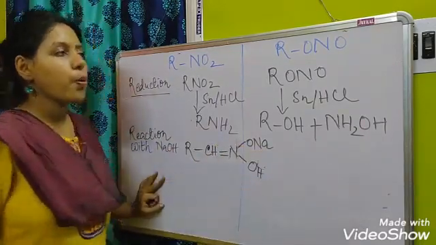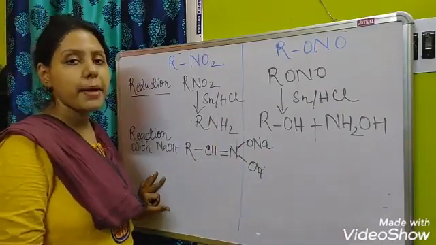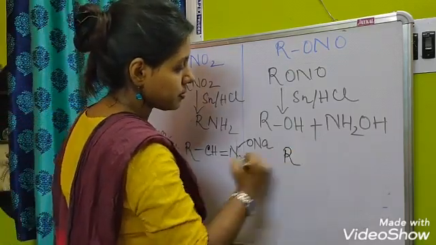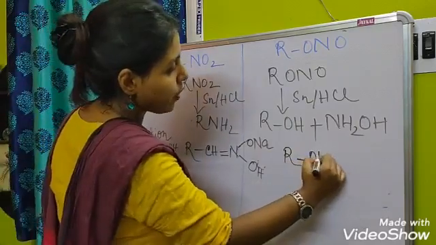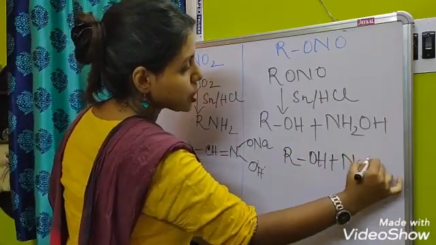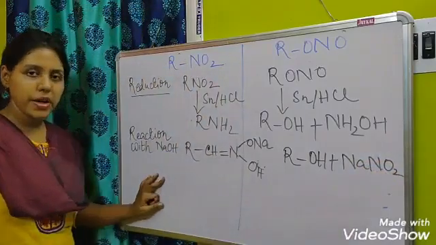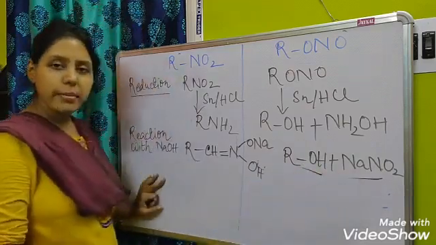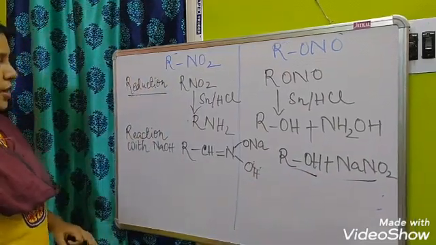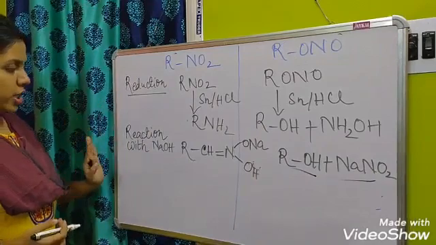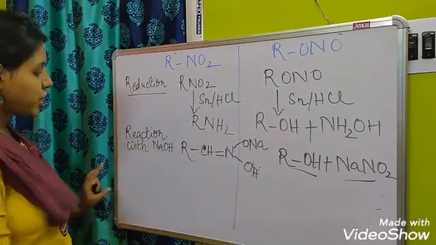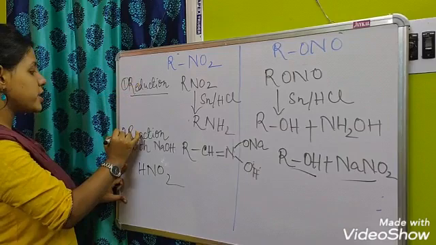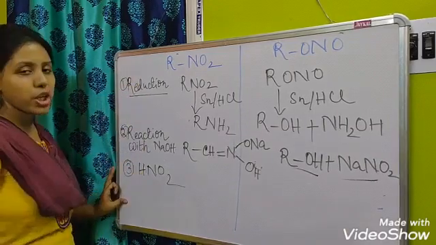And what will happen when the alkyl nitrite reacts with sodium hydroxide? Just a few moments before we discussed, it will form again ROH plus sodium nitrite. So it will make alcohol ROH plus sodium nitrite. Now the third reaction is the reaction with HNO2.